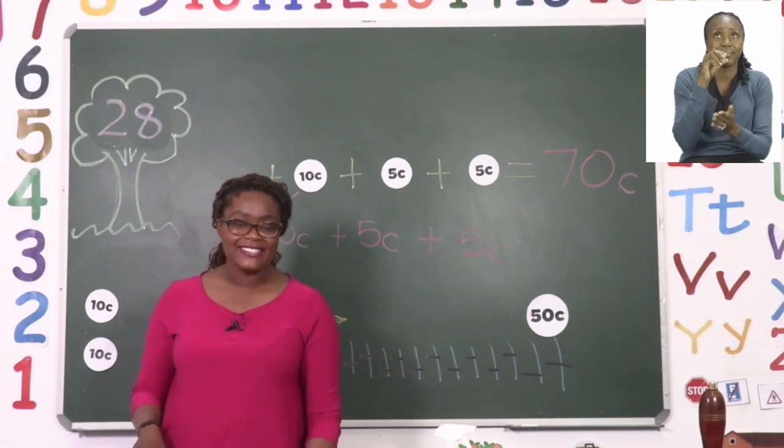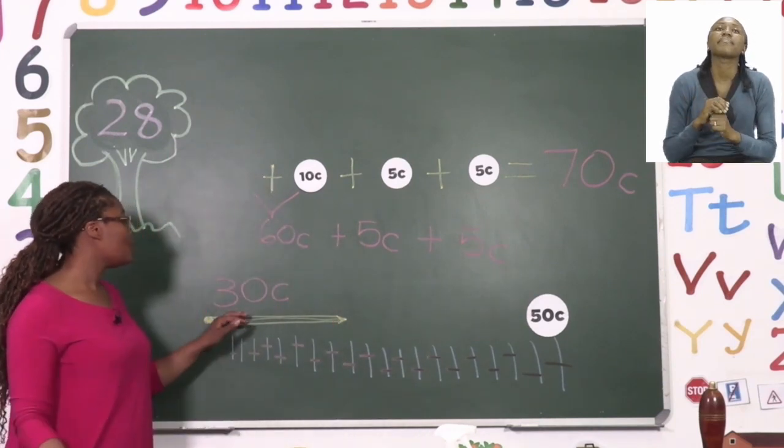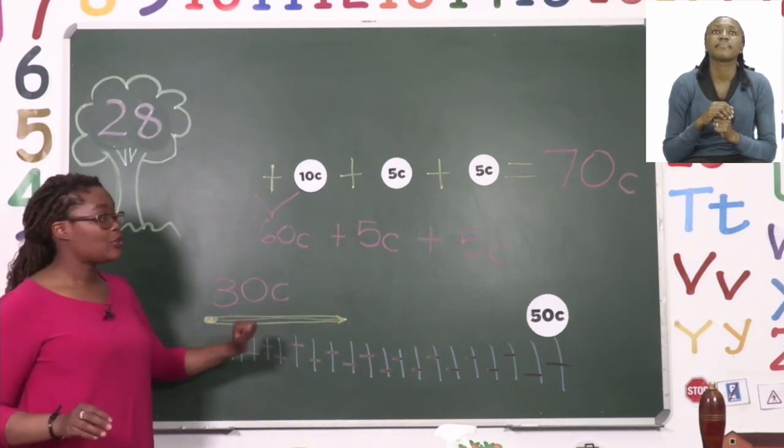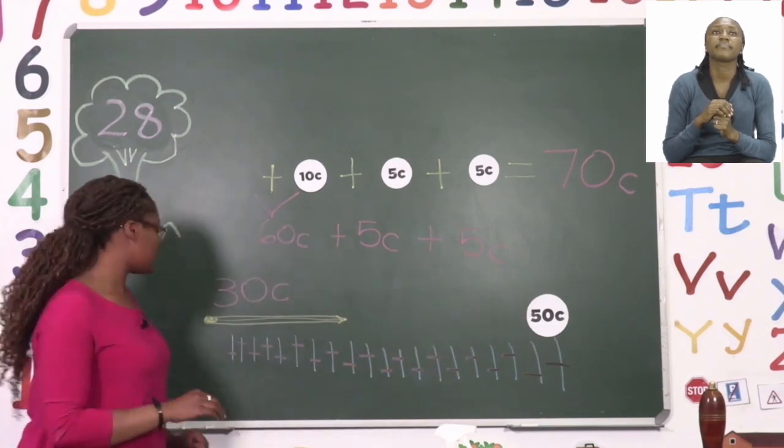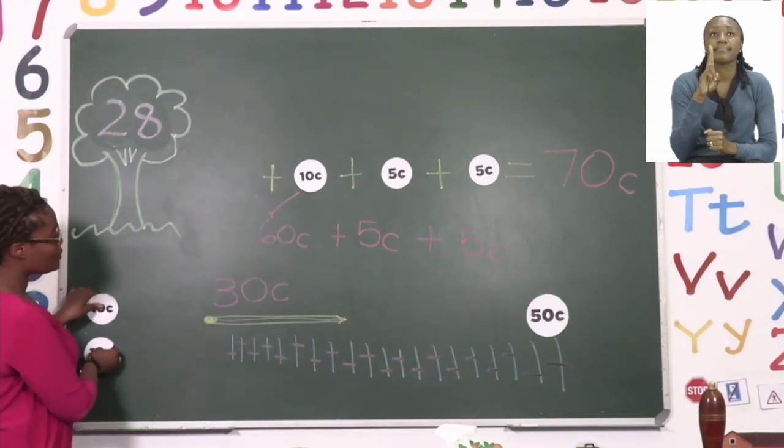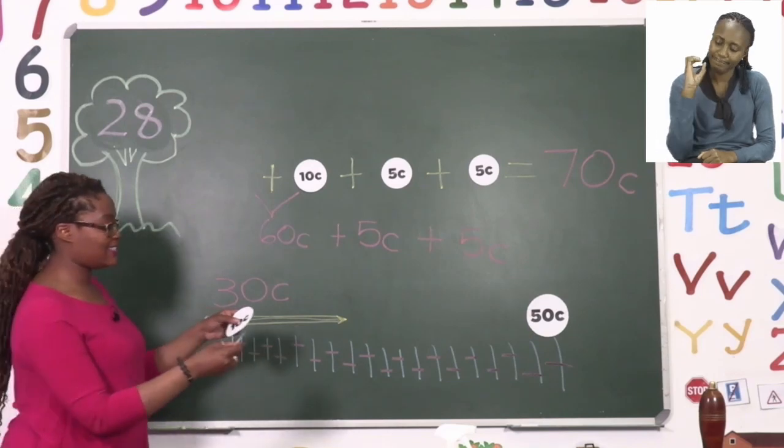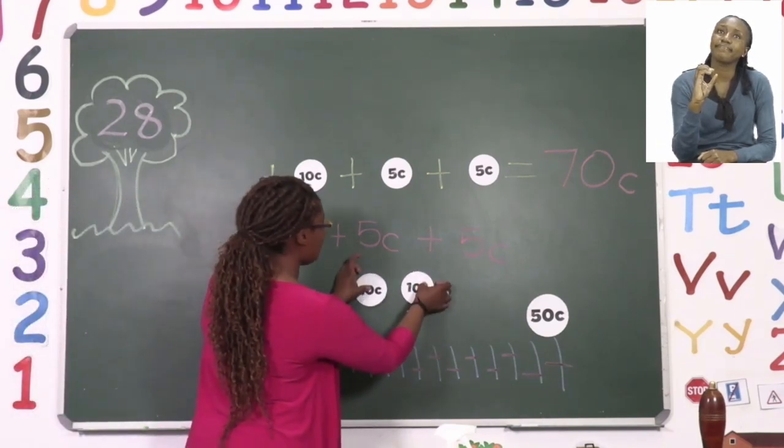So that means that if I buy a pencil for 30 cents using 50 cents, my change will be 20 cents. And that can be 2